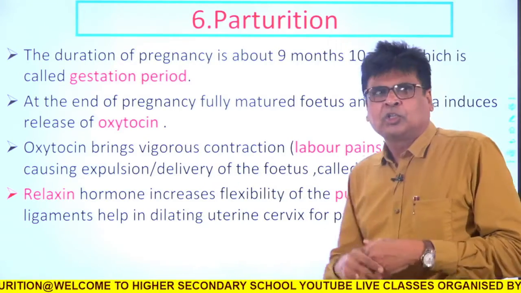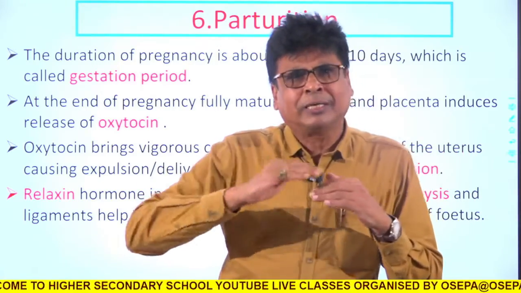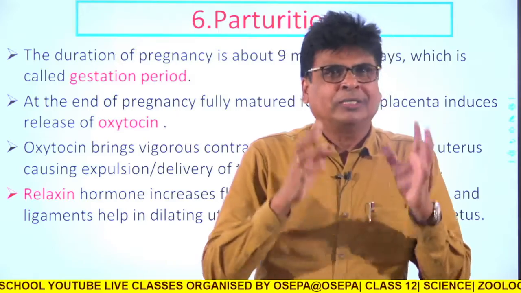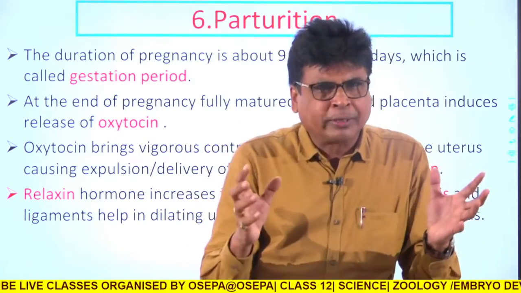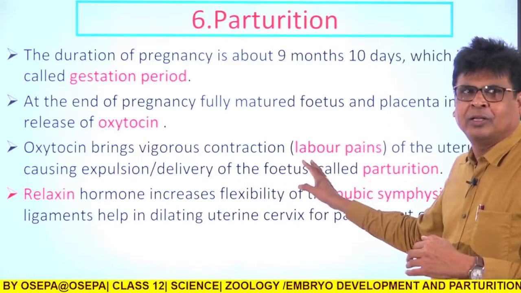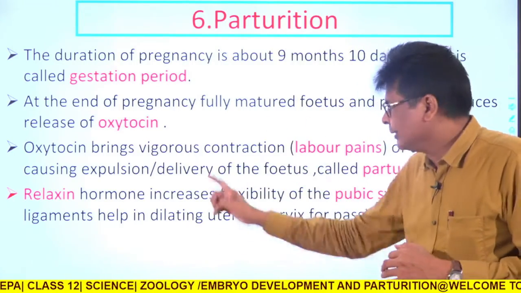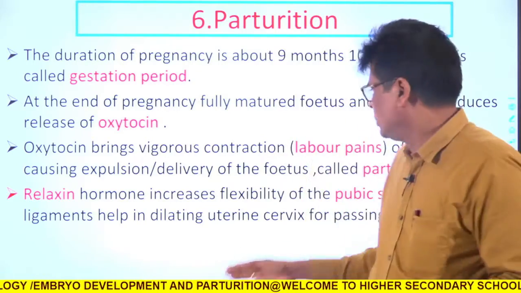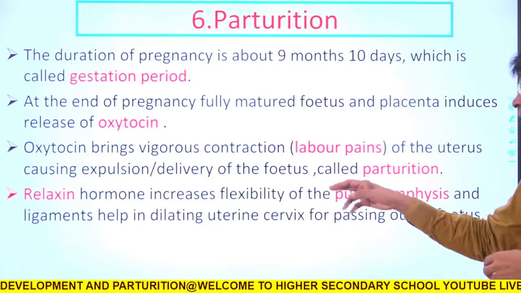So once oxytocin comes, it brings vigorous contraction of the uterus, that is called labor pain. Due to continuous rhythmic vigorous contraction of the uterine wall, the zygote, which has completely converted to a fetus, no more remains. In the presence of another hormone, relaxin, the pelvic bones, that is the pubic symphysis and ligaments, relax.